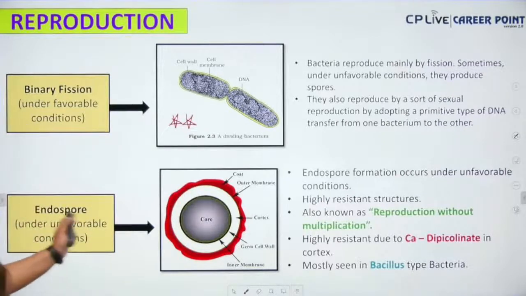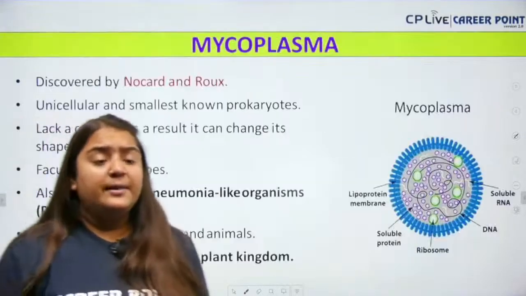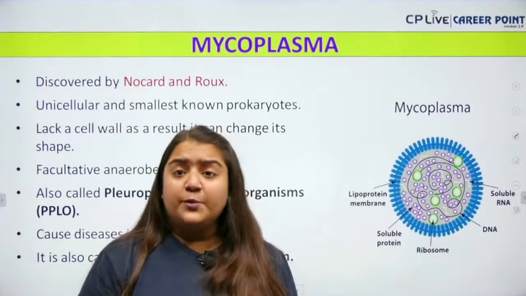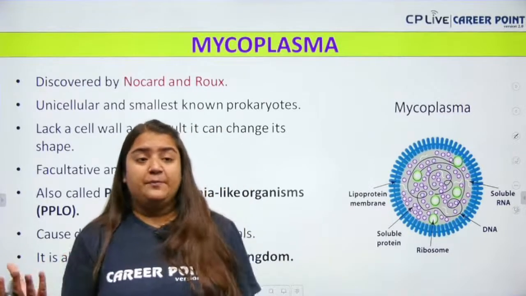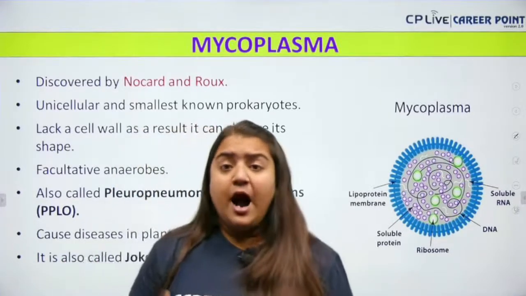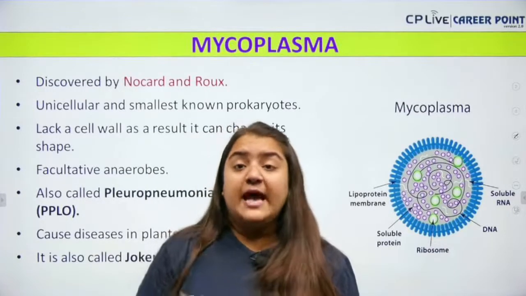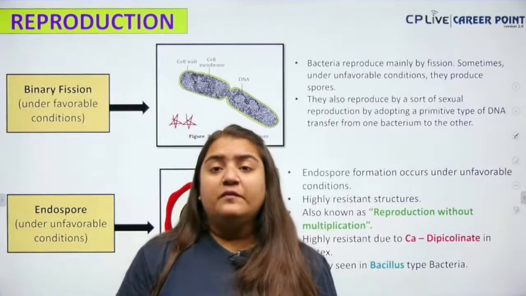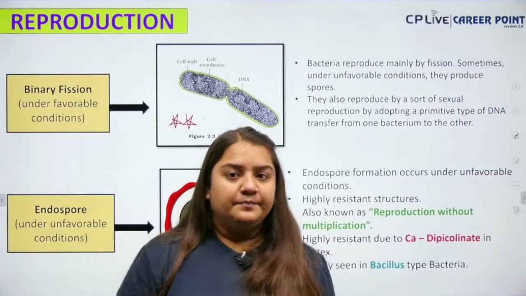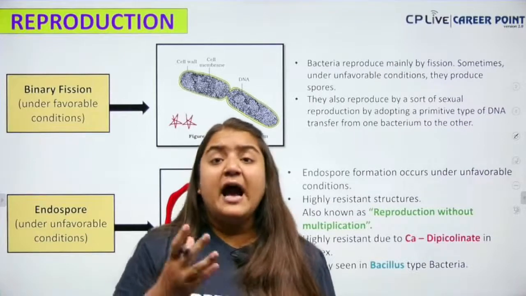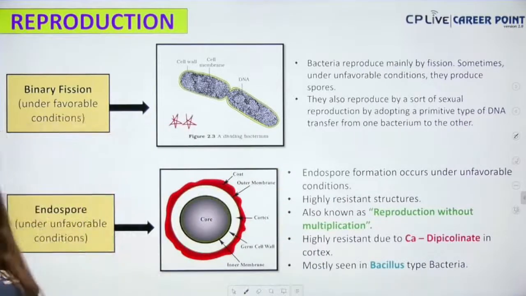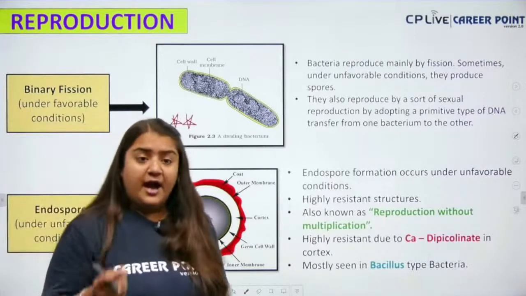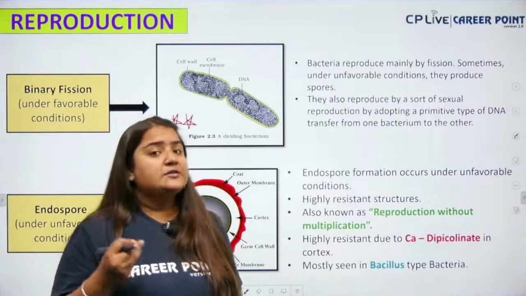Next up we have, under unfavorable condition, the bacteria is going to form the endospore, and the endospore will keep the bacteria protected from abiotic stress. How is it keeping it protected? Because the cortex of the endospore consists of Ca-dipicolinic acid, and it protects the bacteria from the unfavorable condition. Am I clear? Yes or no?